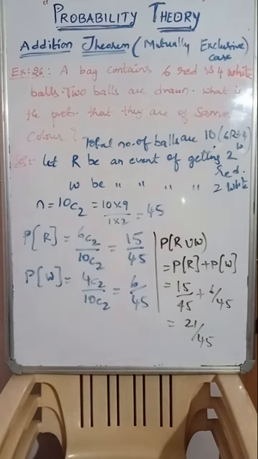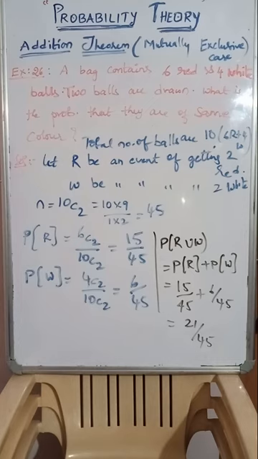Because here reds and whites are different colors, they are mutually exclusive events. Therefore P of R union W, so getting same color, either red can come or white can come, isn't it? And red and white together is not possible because they have asked same color. That is P of R union W equals P of R plus P of W, that is 15 by 45 plus 6 by 45, that equals 21 by 45 is the answer.